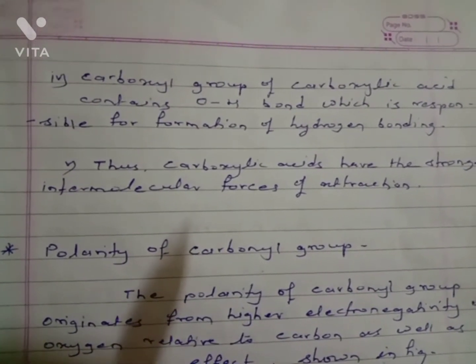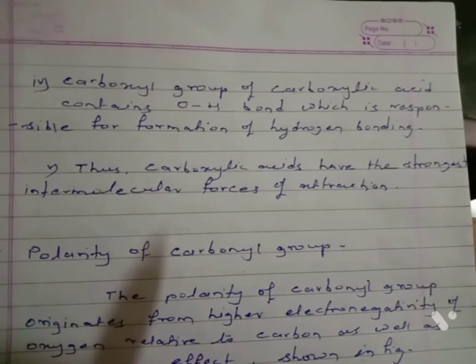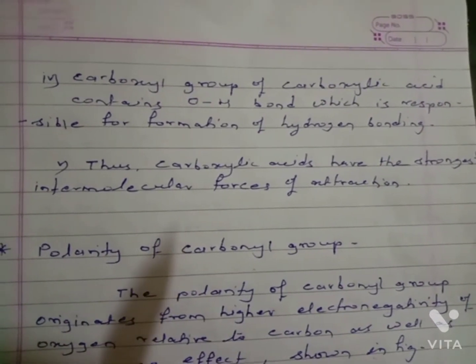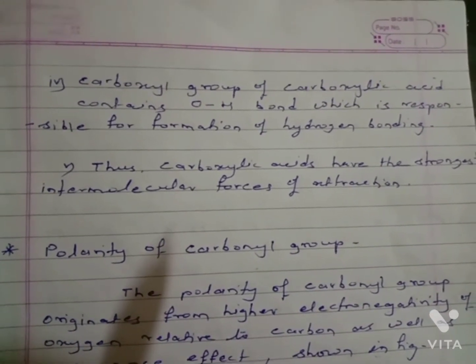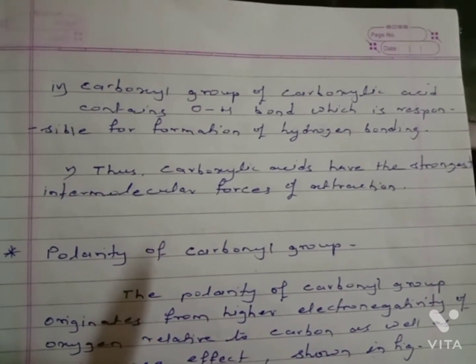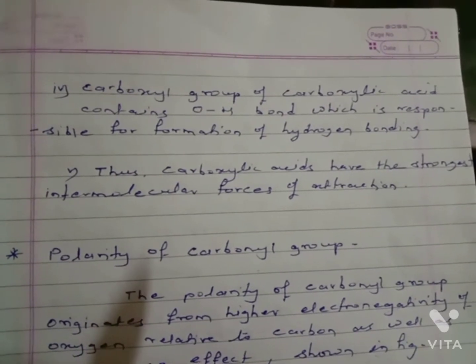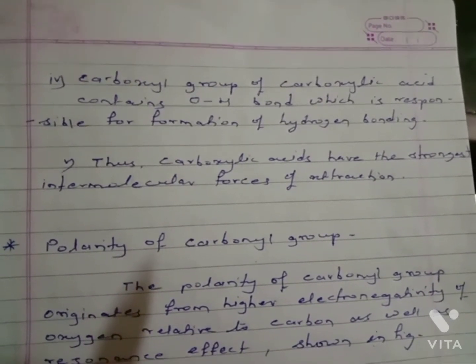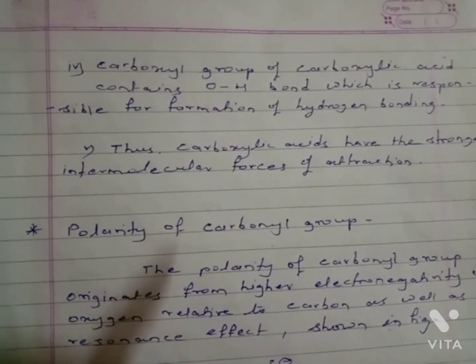Because of this hydrogen bonding, carboxylic acids have the strongest intermolecular forces of attraction.